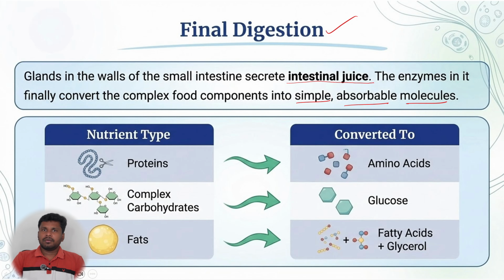Tell me now, what is the function of the digestive system? What does it actually have to do? Generally the food we take is of larger size, right? So that large sized food can't be absorbed directly into the blood, and you know the size of the cell is very small. To that smaller cell, the food particles that we take are too big. So cutting down the particles into sizes smaller than the cells and giving them to the blood to circulate to all the cells to get energy there at the cells is the function of digestion.